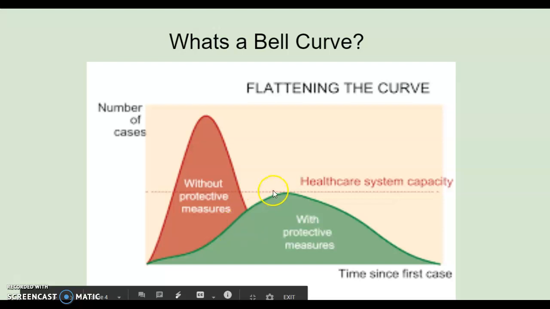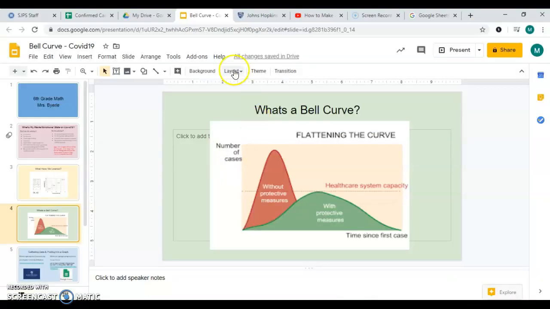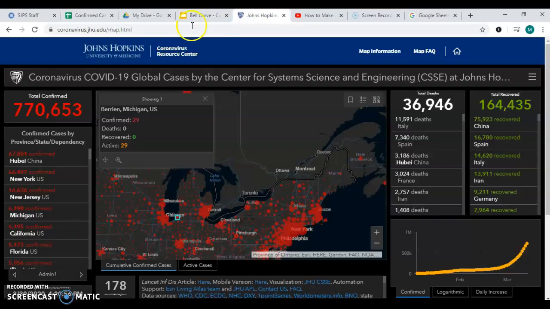We're not done climbing. We're still getting more cases coming in every single day. And one thing I want you to know, where you're going to find your information on this, and I'm going to have to get out of this really quick so I can show you, is a website called Johns Hopkins. If you type in coronavirus.jhu, which means Johns Hopkins University.edu/map, and I'll have it on my Google Slides that I'll post for you.